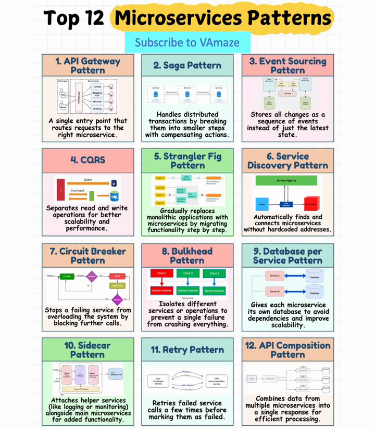The Stability Sentinels, patterns 7 through 9. The Circuit Breaker Pattern, fail fast, recover faster. The circuit breaker pattern protects services from cascading failures by monitoring downstream dependencies and opening the circuit when failures exceed acceptable thresholds. Like electrical circuit breakers, this pattern prevents damage by stopping the flow of requests to failing services.